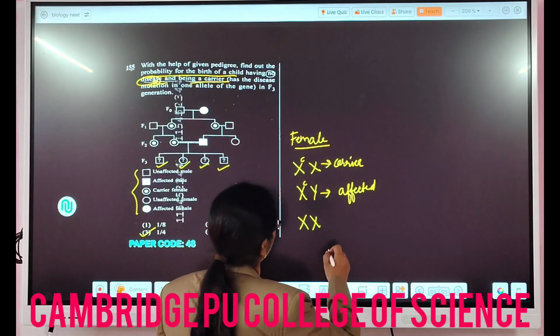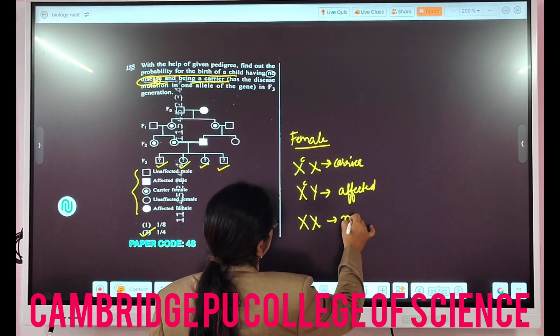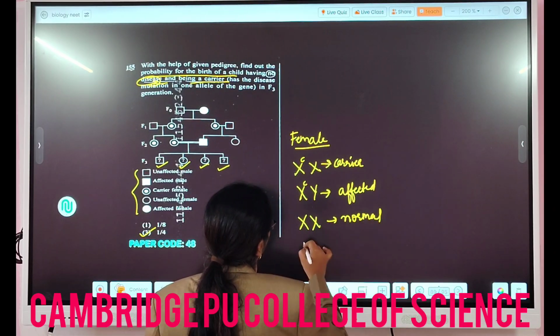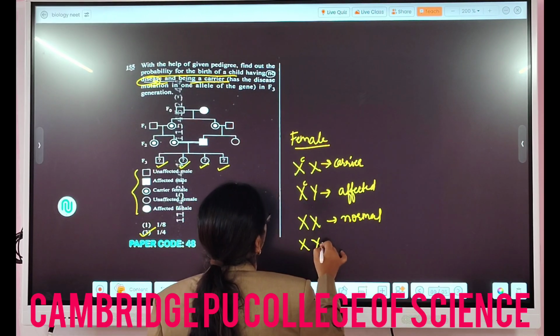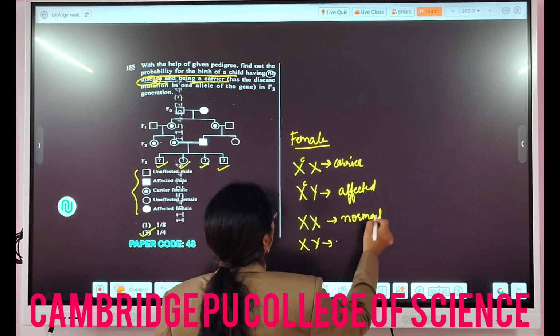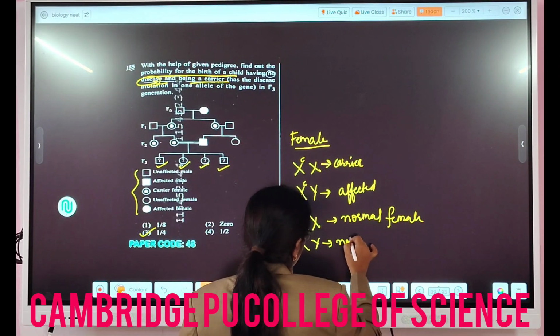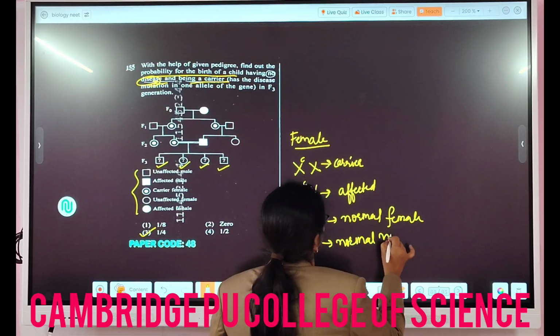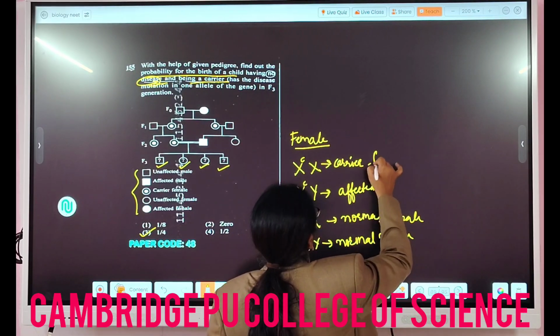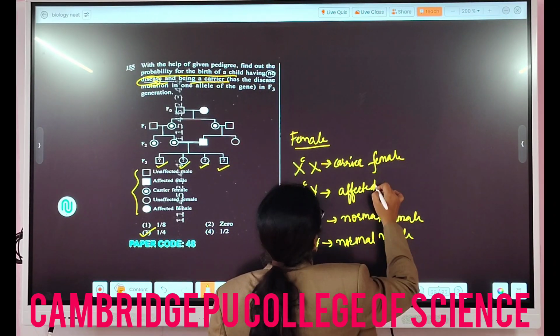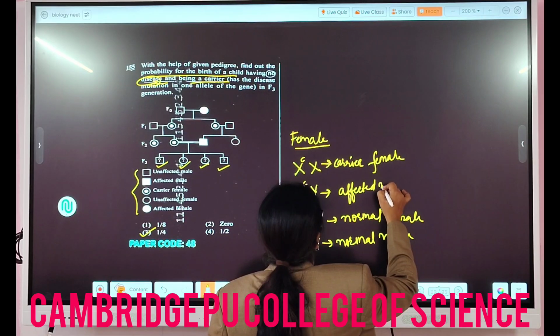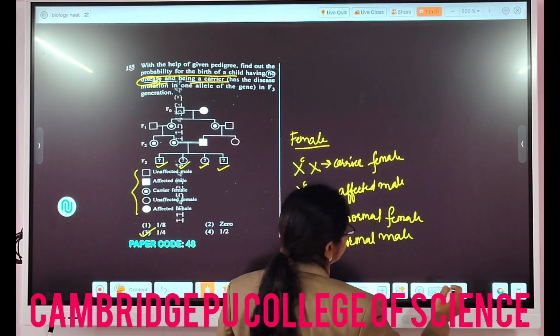Similarly with the male here. If it is XX, such a female will be called normal, and if it is XY, such a male will be called normal. This will be a normal female and this will be a normal male. This is a carrier female and this will be an affected male.